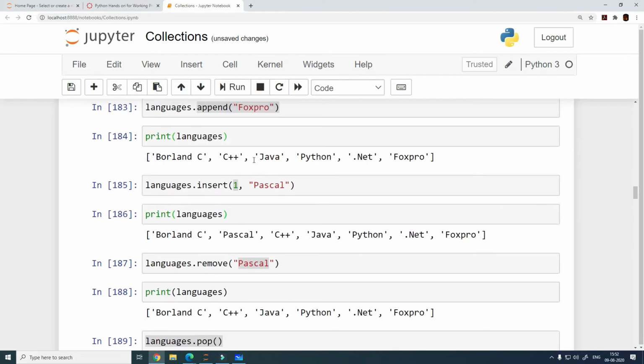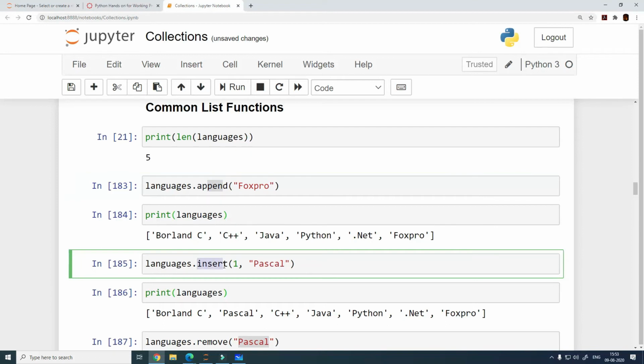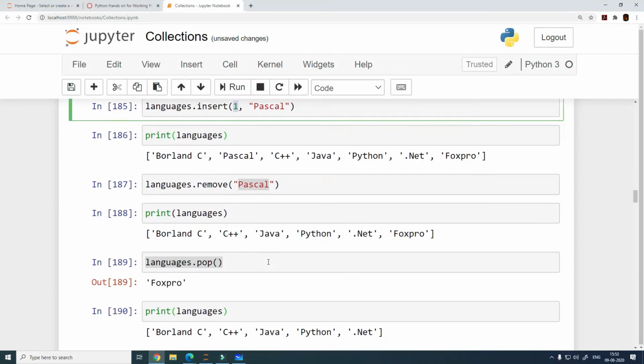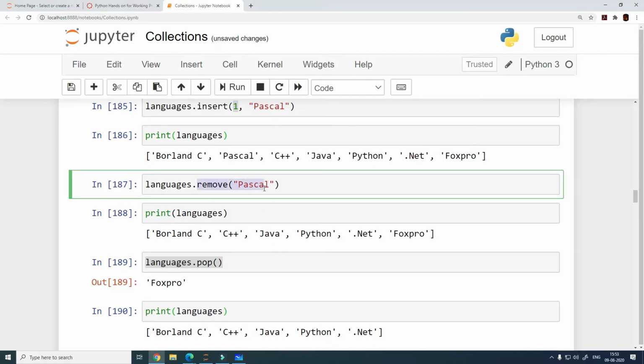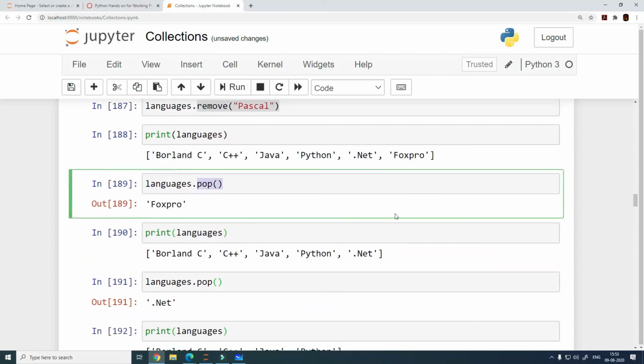We saw we could append to the end of the list, or we could insert at whatever index location we wished. The other one was where you could remove an item by specifying the item value, and you could also do a pop operation to remove the item from the rightmost. So these are the two variations to add as well as remove.